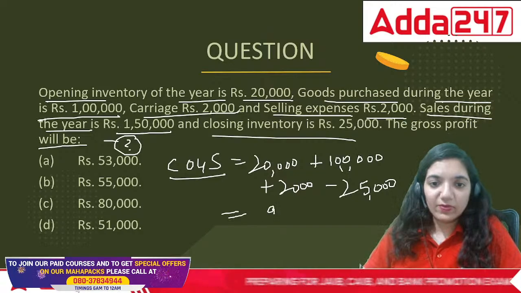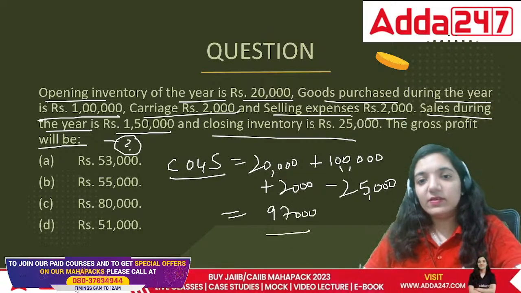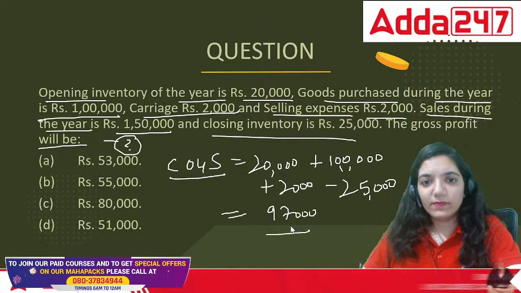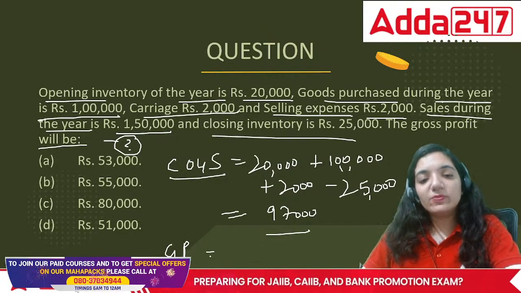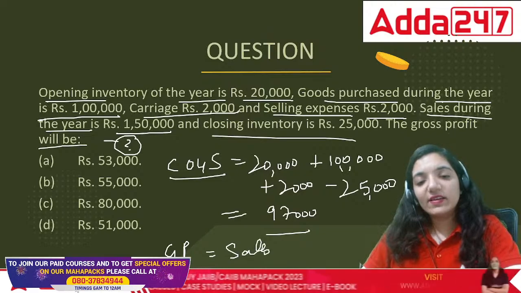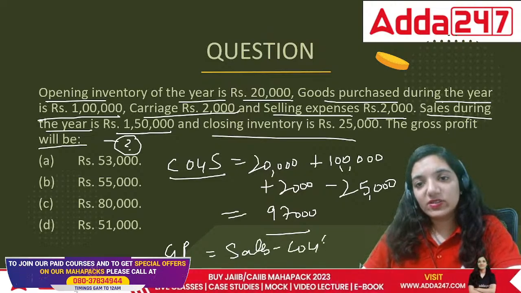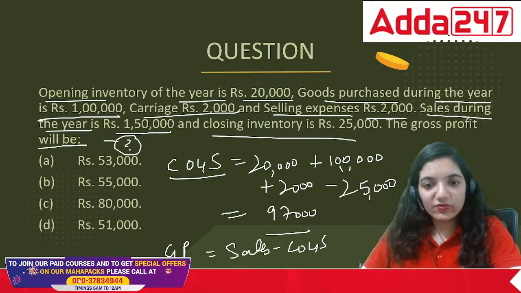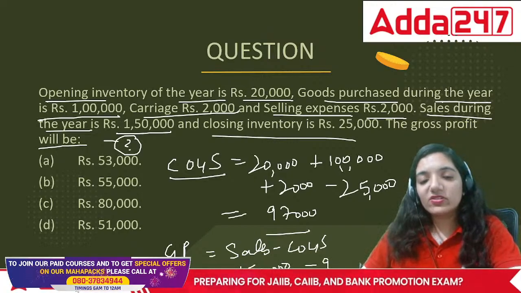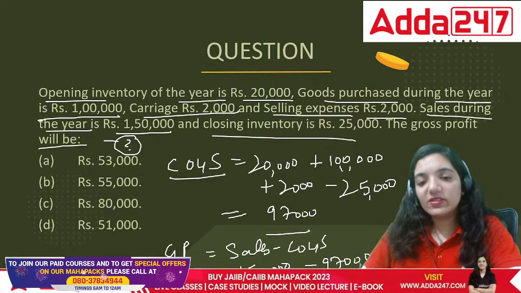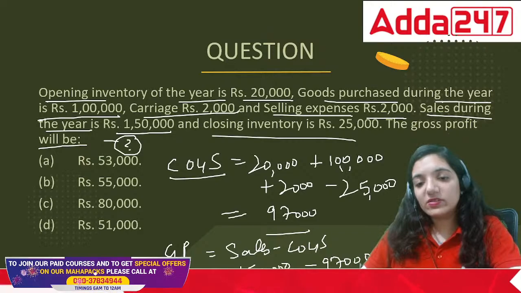It comes out to be 97,000. When we are trying to find GP, gross profit is basically your sales minus your cost. We sold these goods for 1,50,000 while our cost was 97,000, so it gives us rupees 53,000.